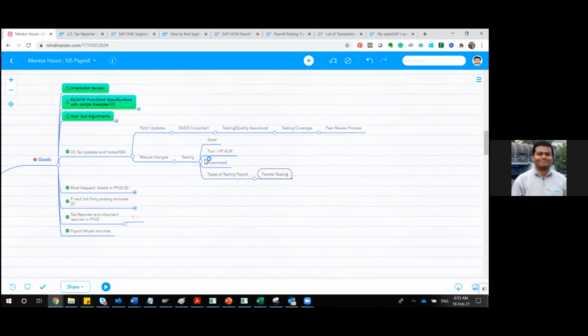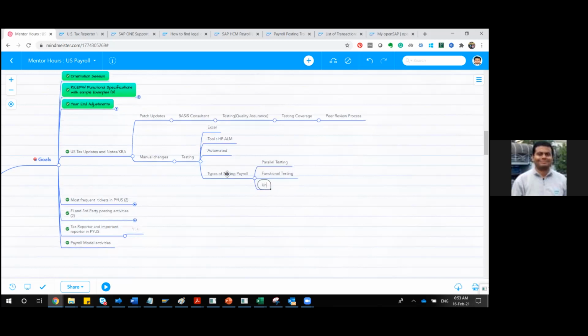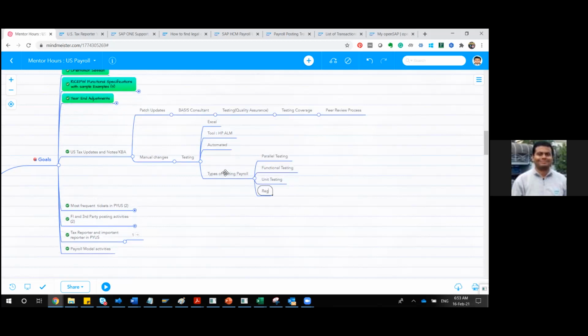We do that, and other than that we have regression and functional testing. Within functional testing, we have something called unit testing. Unit testing is generally done by the developer; for one particular application, you test out everything in that unit. Another one is regression testing. Most of the time, these four or five are the ones we use in payroll.